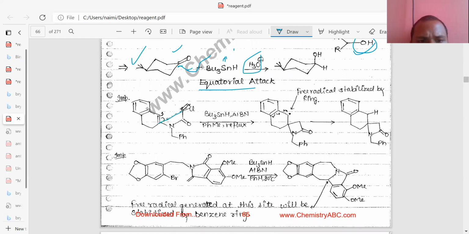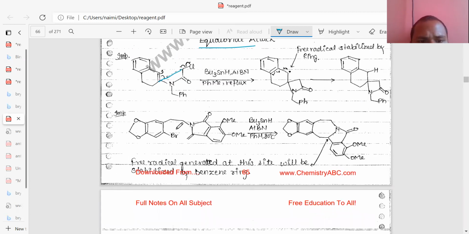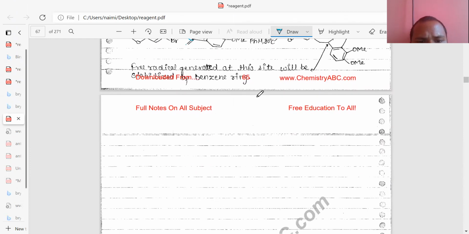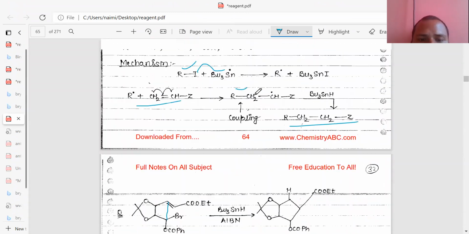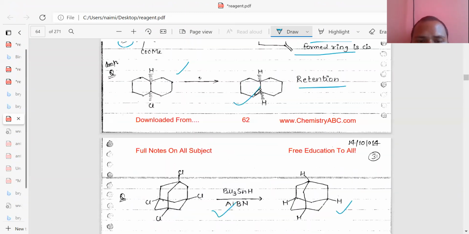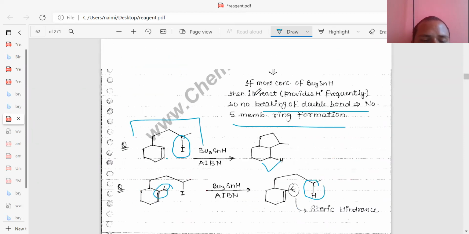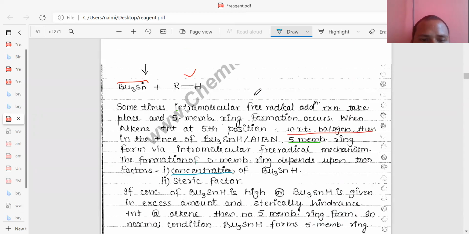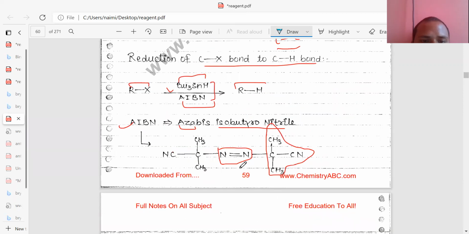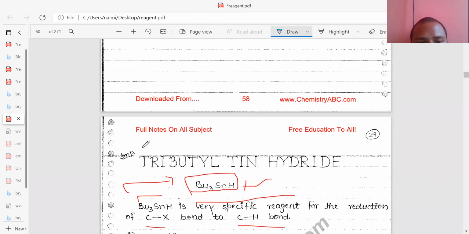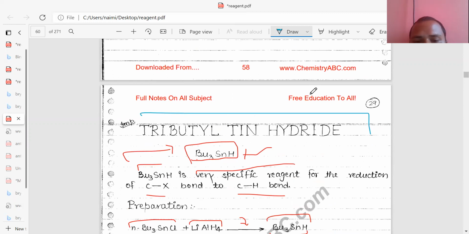Here, this forms this one, and this free radical will be neutralized by hydrogen. Similarly, you can see this forming a free radical, and this ring formation takes place, and this is neutralized by hydrogen. So it is all about tributyltin hydride. The concept is very simple, and all the concepts are similar, but you should be clear on the mechanism only. So I have covered tributyltin hydride today. Thank you for watching this video, and we will